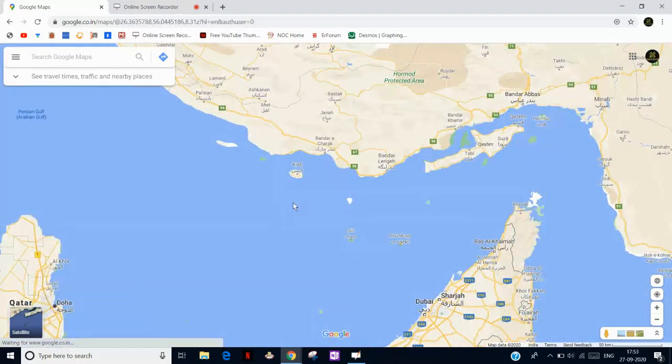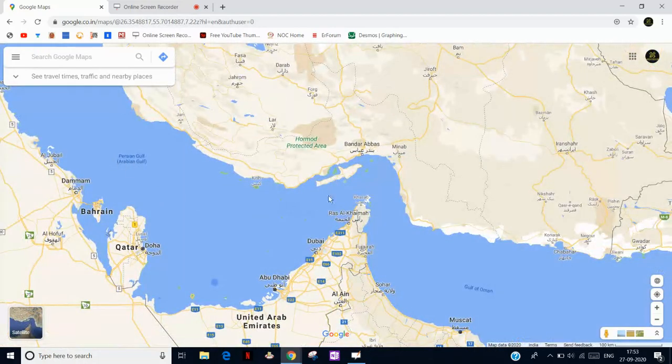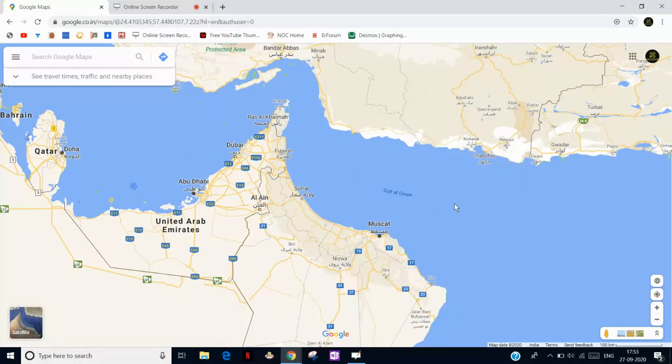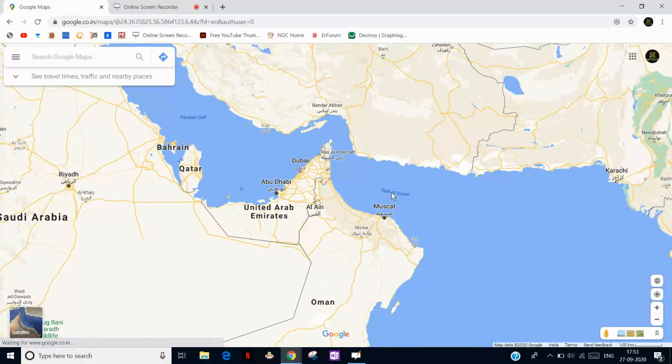All the ships start from the Persian Gulf, then pass through the Strait of Hormuz and then reach the Gulf of Oman. This is very important because 20% of the total oil production is shipped through here.